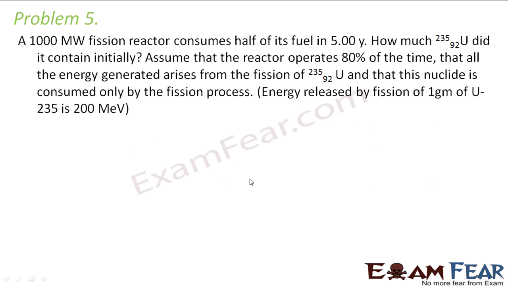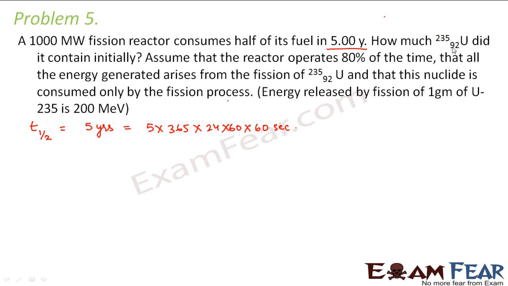The problem here says a 1000 megawatt fission reactor consumes half of its fuel in 5 years. So what does it mean? That means half of the fuel gets consumed in 5 years. So this means that the half-life of this fuel is 5 years. When you convert it into seconds, it becomes 5 into 365 into 24 into 60 into 60 seconds.